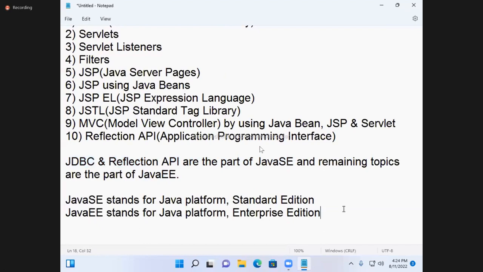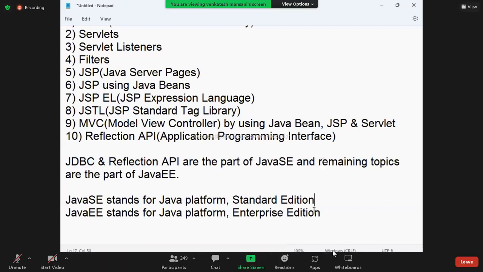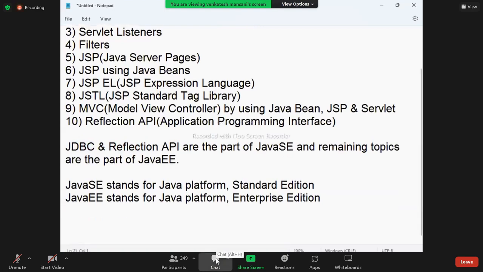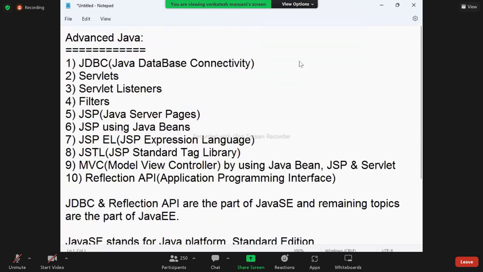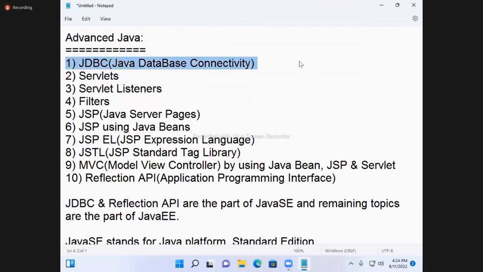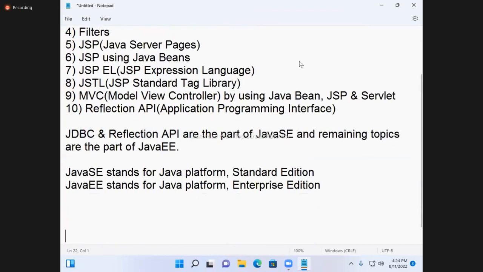As already mentioned, the course duration is 60 to 70 days. Class time is 4 to 5:45, Monday to Saturday. Now, today you are going to see the first topic, JDBC. Note it down.